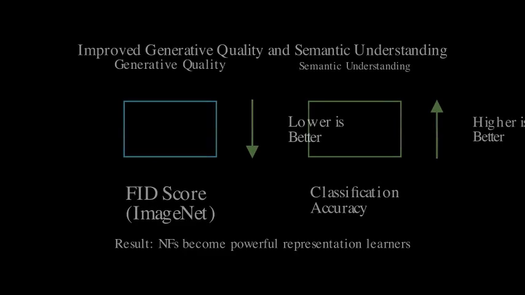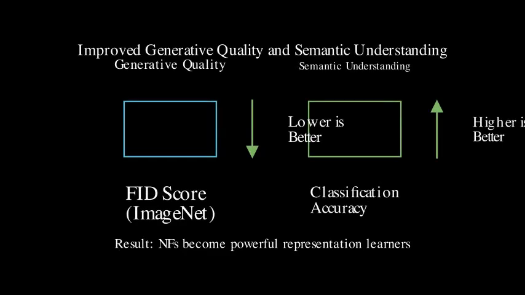The paper demonstrates that reverse representation alignment significantly improves the generative quality of normalizing flows. They achieve state-of-the-art FID scores on ImageNet 64 by 64 and 256 by 256, indicating a substantial leap in image realism and diversity. Importantly, the test-time optimization shows a significant increase in classification accuracy, confirming that the flowing backwards approach leads to NFs with a much stronger understanding of image semantics.